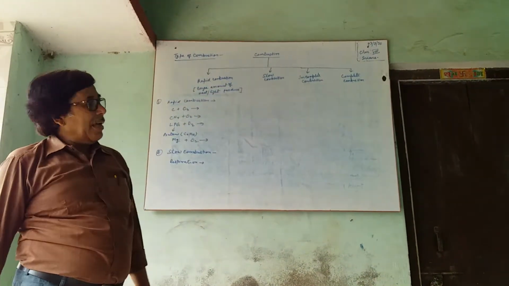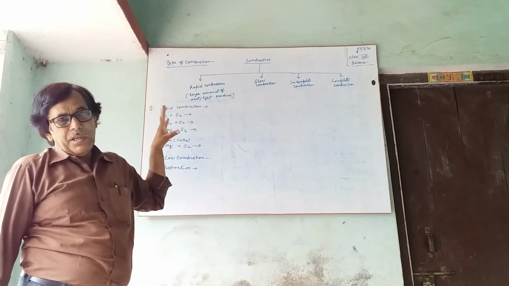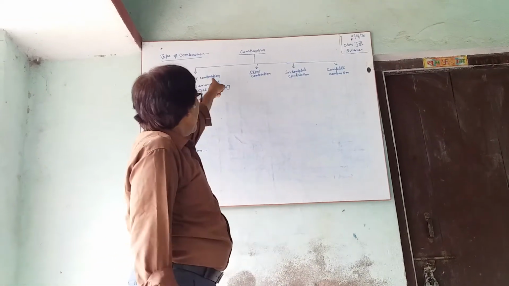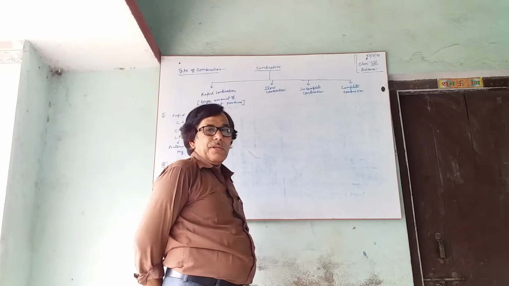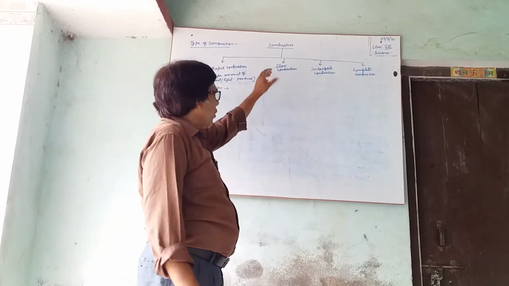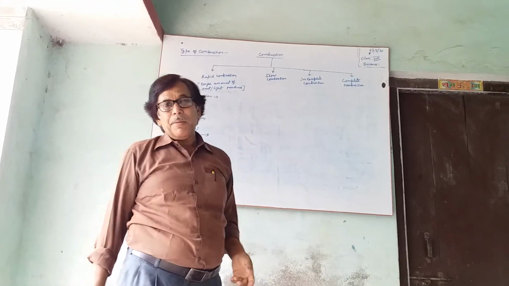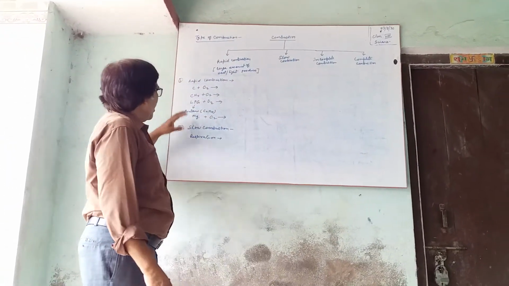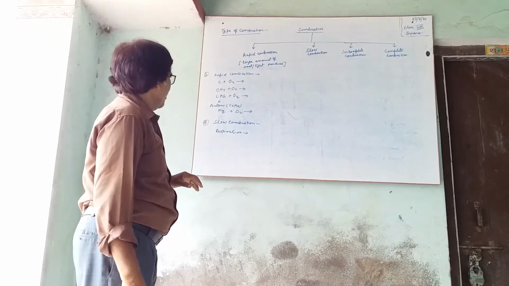Types of combustion. Generally, we divide combustion into four categories. Number one, rapid combustion, that burns very fast. Slow combustion, incomplete combustion, and complete combustion. First, we take rapid combustion.